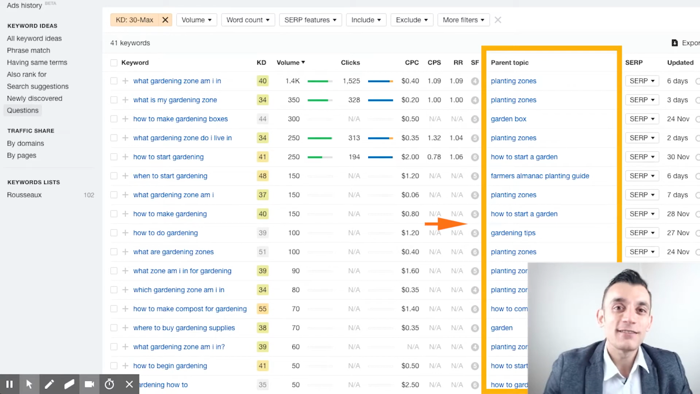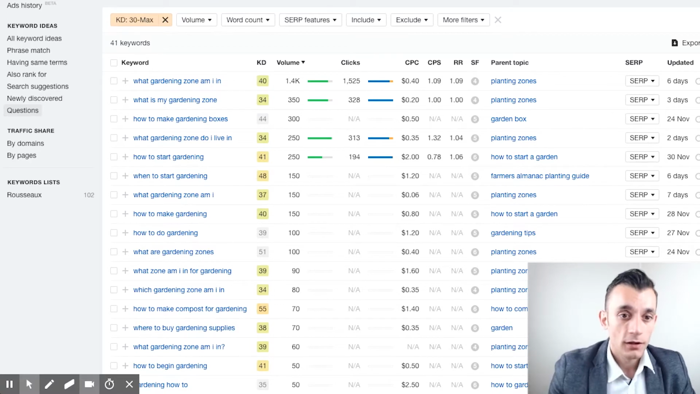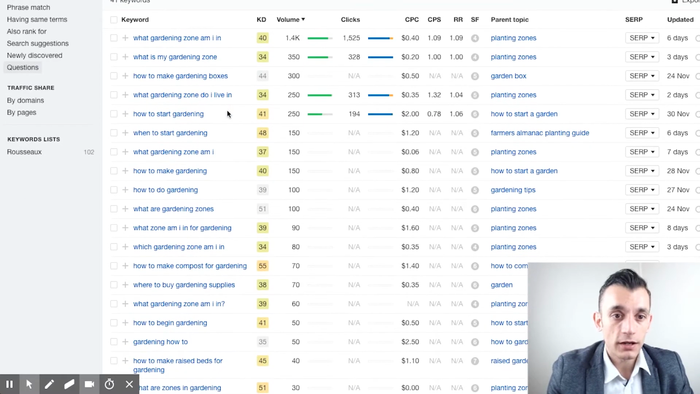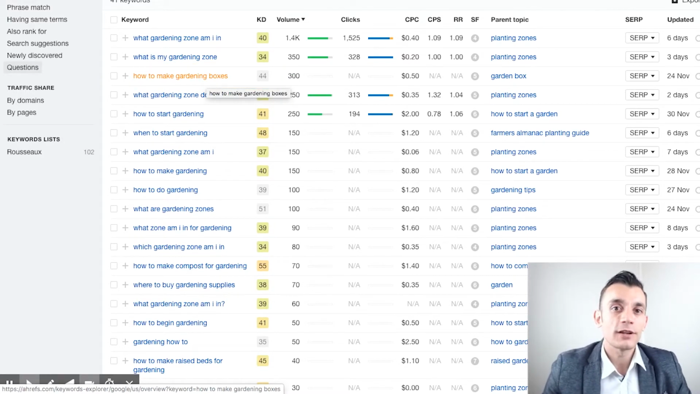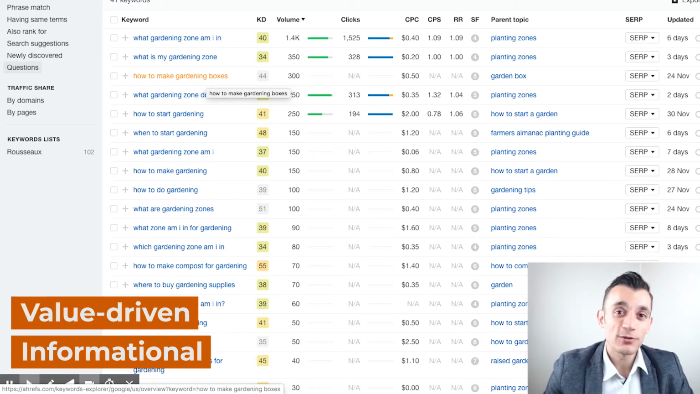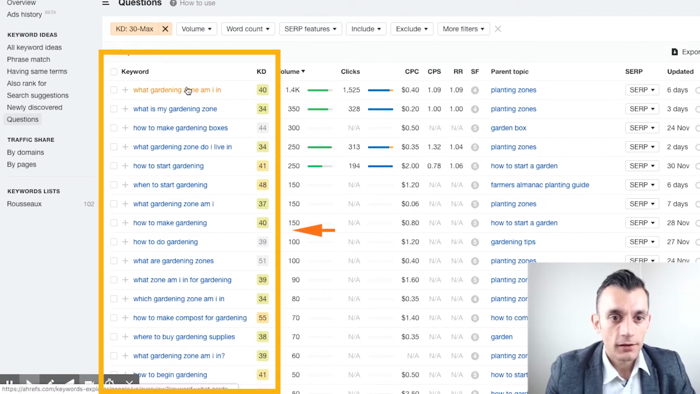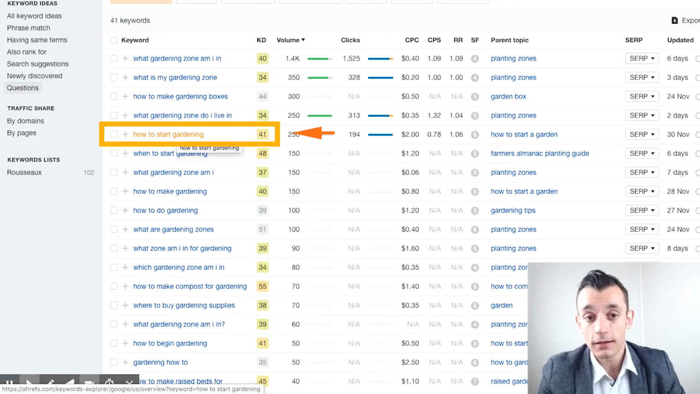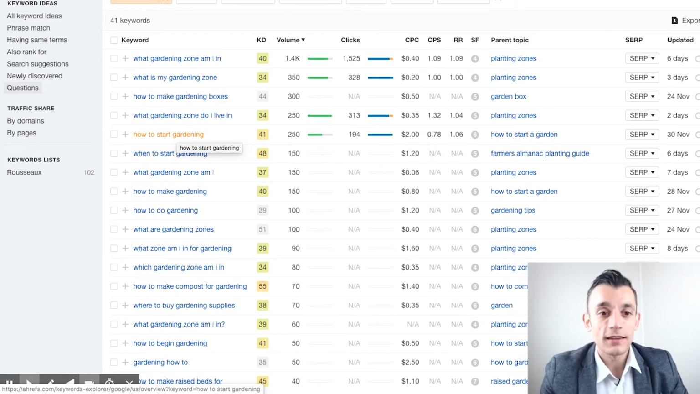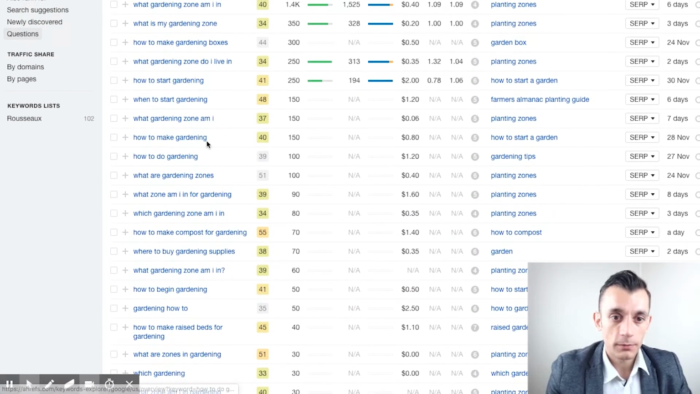What you want to do is find an informational topic that people are interested in and that you can write a lot of good content around. So, for example, people are asking how to make gardening boxes. So that could be a really good skyscraper campaign because it's very informational, it's value driven, and there's no real commercial intent in there. And what I would do is just go through this list here, copy and paste each of these into a spreadsheet and just filter them down into a short list. Okay, so how to start gardening is another great skyscraper topic, because it's something that's very informational and again, it's value driven. All right, so these are all great search terms that you can use for the skyscraper technique.